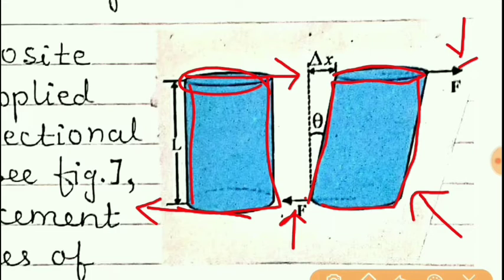So in such type of case, the stress is known as shearing stress, and due to this stress, whatever the strain is arised, that strain is called shearing strain. So here only shape changes. In that earlier case about longitudinal stress and longitudinal strain, length was changed, but here length remains same, only shape of the body changed.